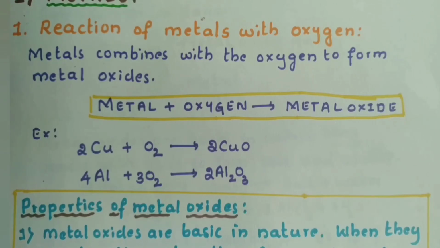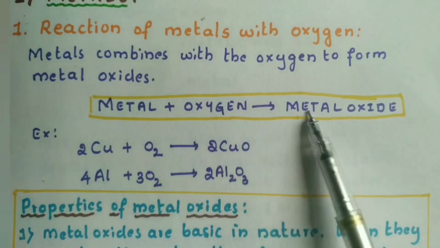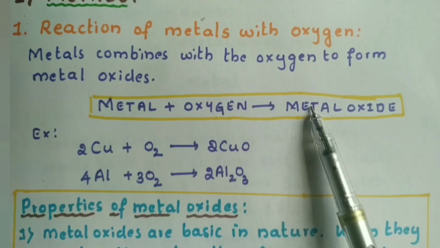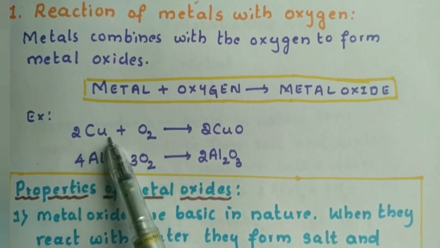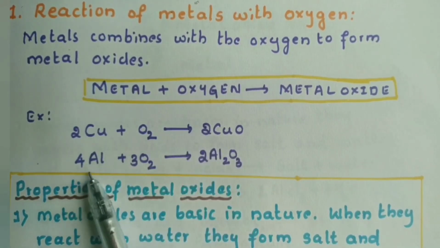So what had happened there? Metal, that is magnesium, reacted with oxygen and it formed metal oxide, that is magnesium oxide. So let us see some examples other than that. Copper reacts with oxygen to form copper oxide. Aluminum reacts with oxygen to form aluminum oxide.